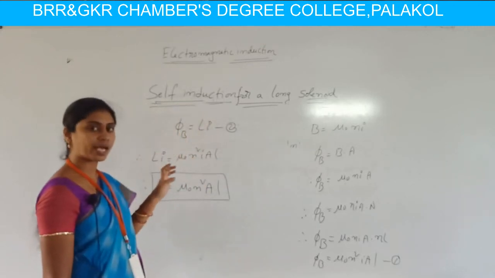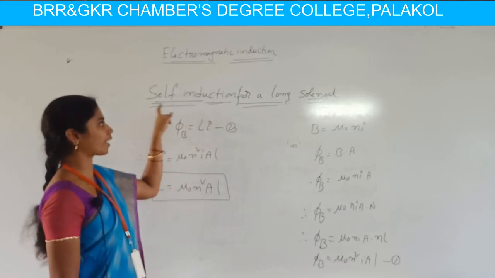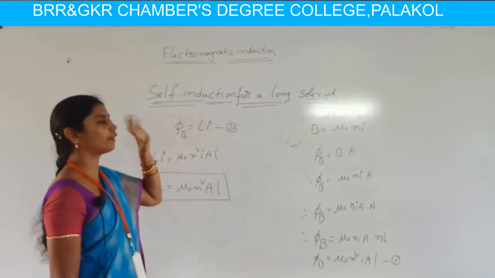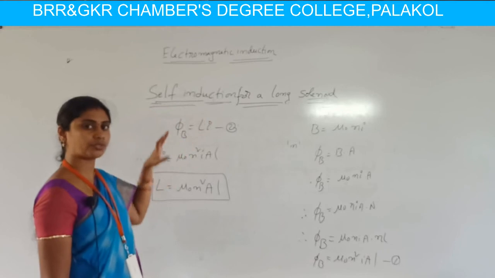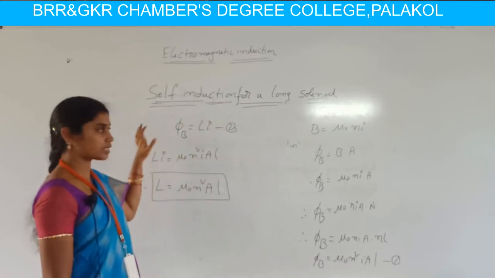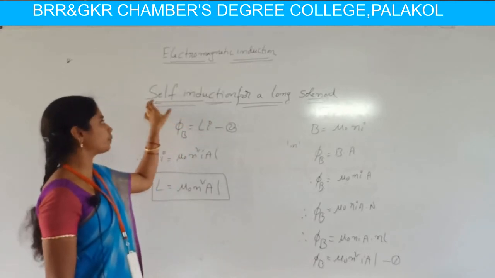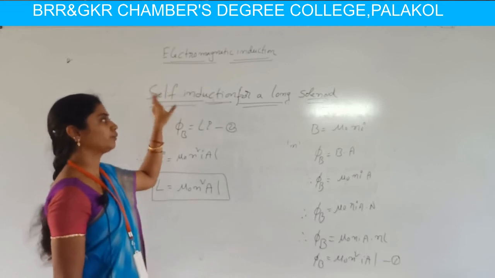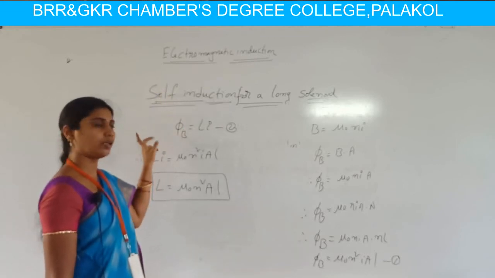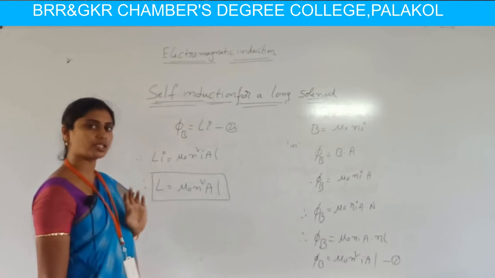In our electric and magnetic fields chapter we calculated the magnetic field induction for a solenoid. So don't confuse these two topics. This one is flux for a solenoid, meaning self induction for a solenoid, while the other topic is magnetic field induction for a solenoid.